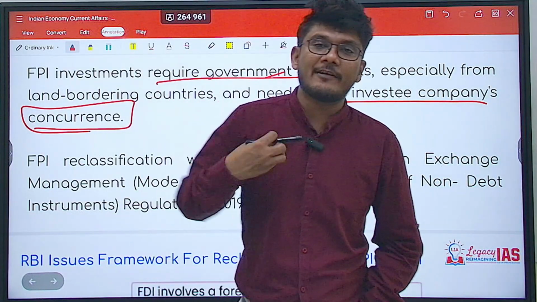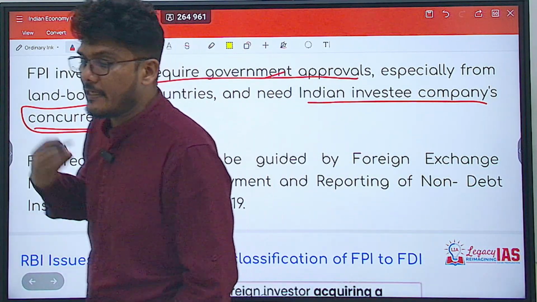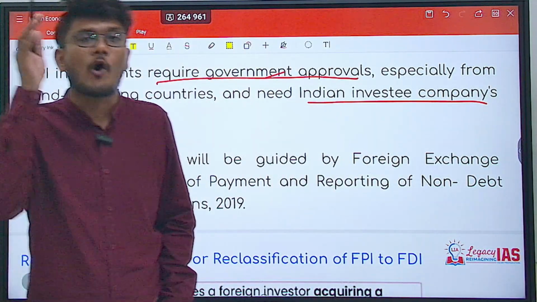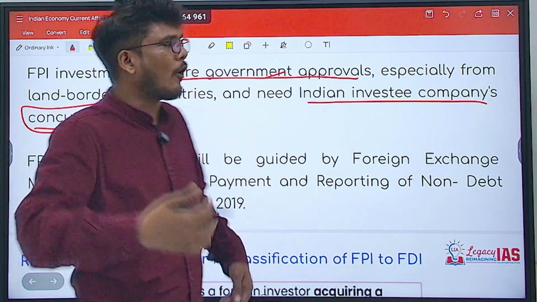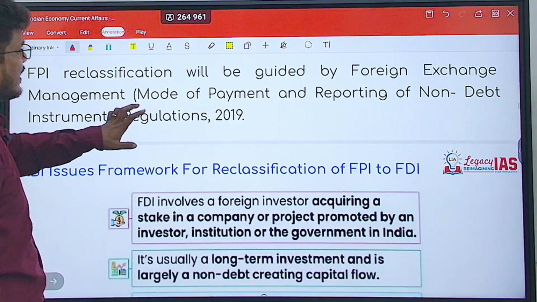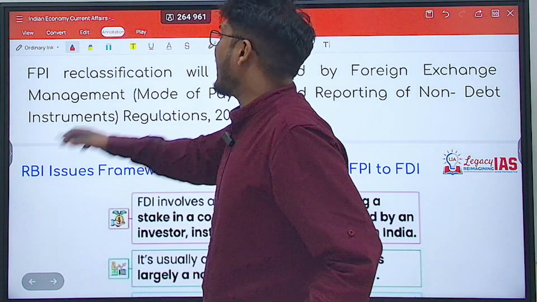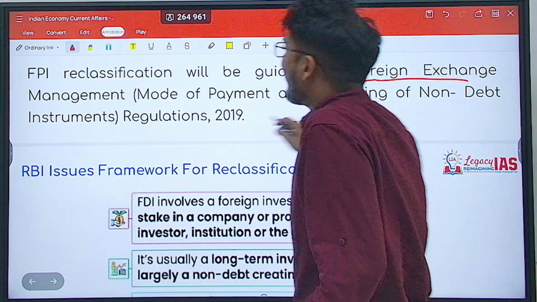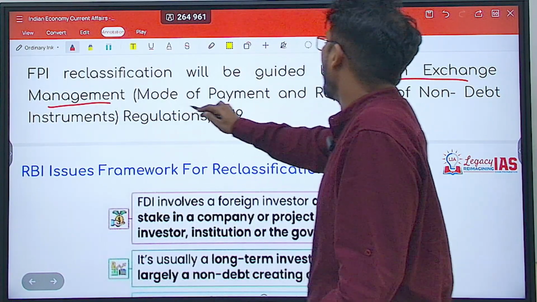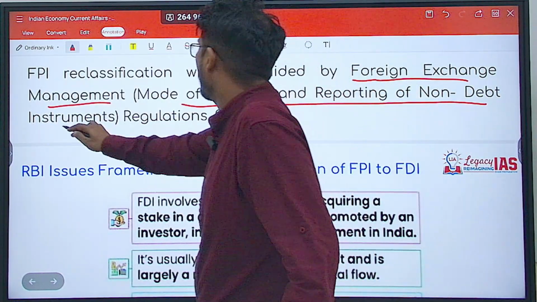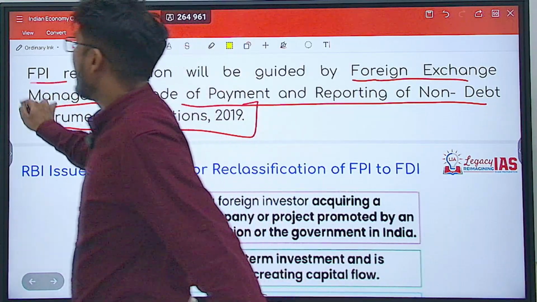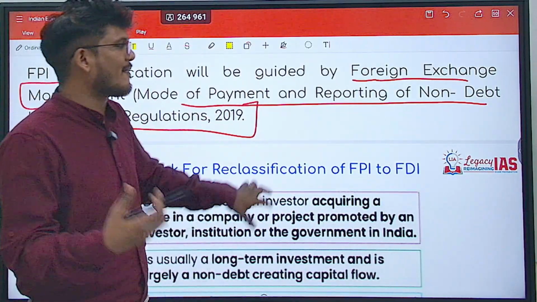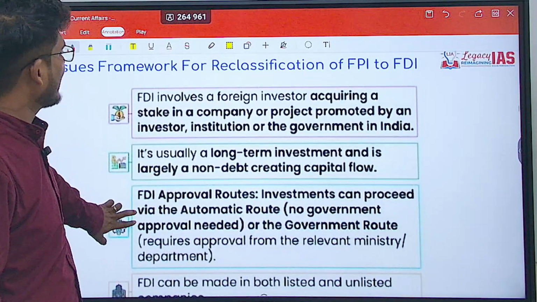The company in which your share is invested also needs to give you a confirmation that yes, boss, I am allowing this to happen. That is required. Now, this entire FPI reclassification will be guided by the Foreign Exchange Management (Mode of Payment and Reporting of Non-Debt Instruments) Regulations. Remember, it's the Foreign Exchange Management Regulation 2019.